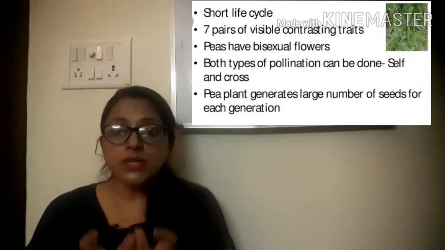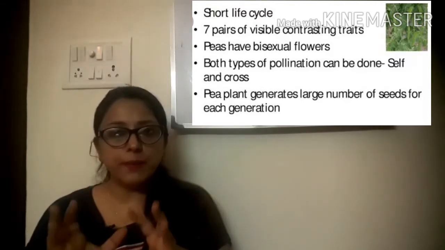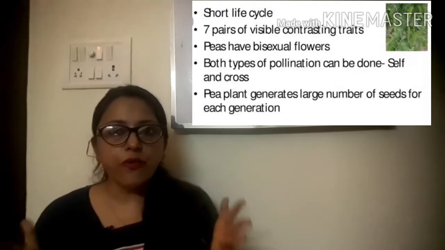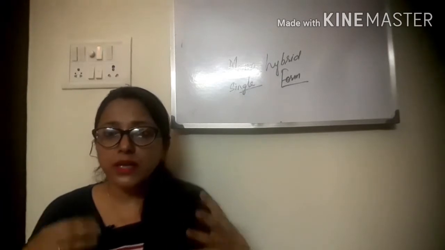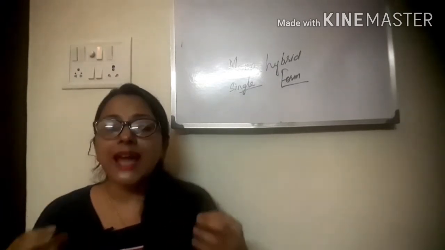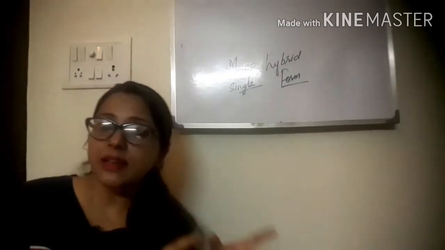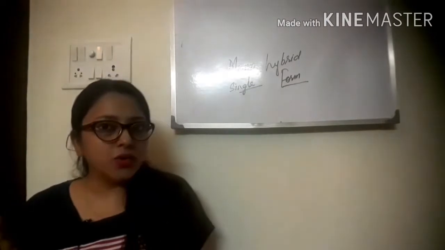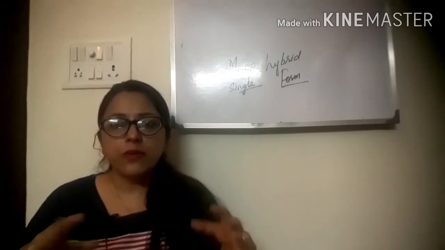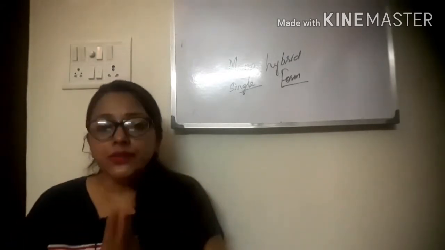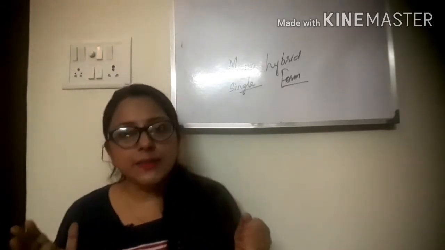And the most important basic reason is that a single cross of pea plants can give a large number of offspring. So Mendel got many offspring for his experiment, and he could come up with an accurate result. With a single offspring he couldn't come up with an accurate result; he needed a large number of offspring. These are the reasons why Mendel chose the pea plant.